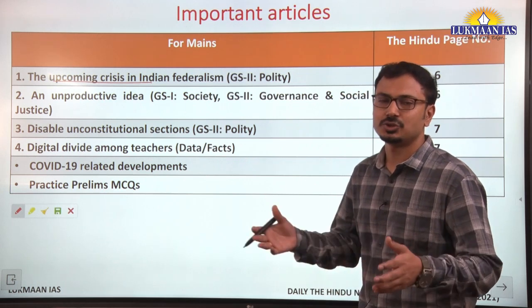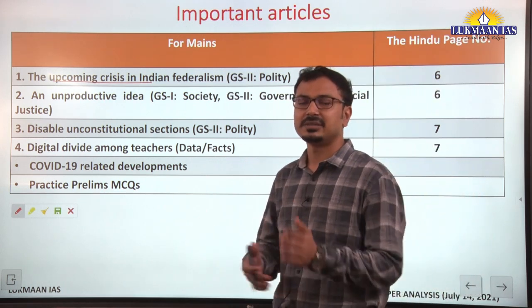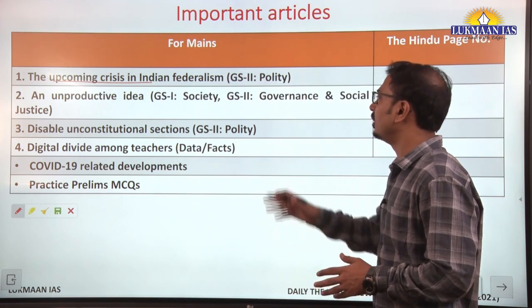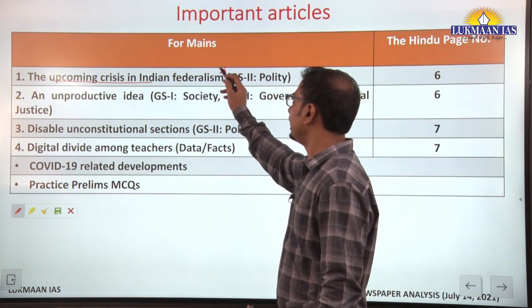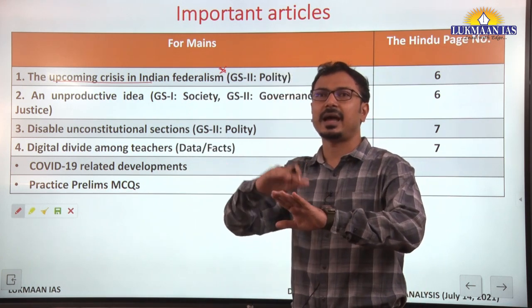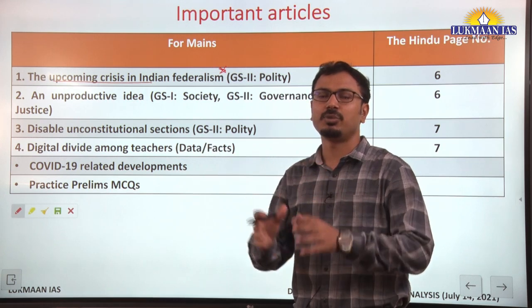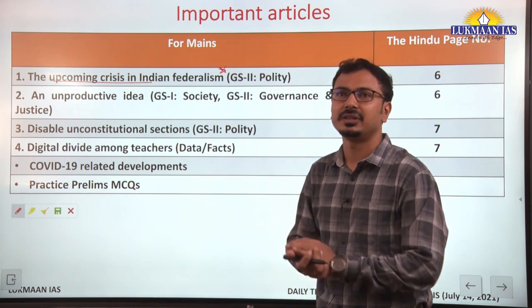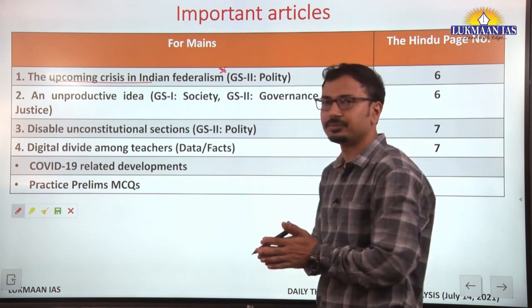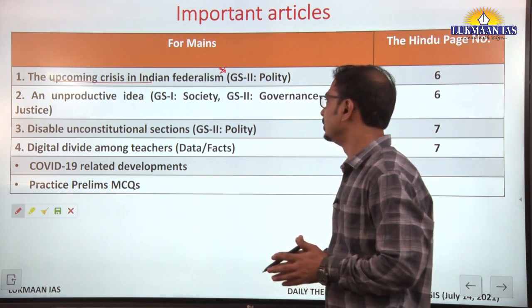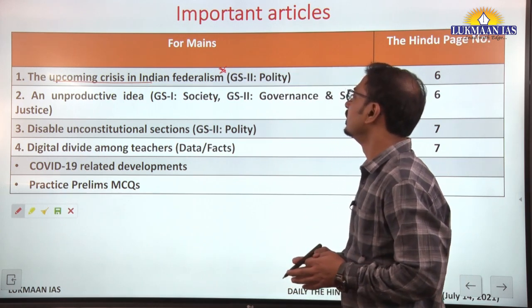So what are the constitutional provisions? The amendments earlier, the 42nd and 84th amendment, all these things we are going to discuss, and the issues related to the conflict between democracy and federalism. These two important aspects of the Indian constitution, how they are in conflict with each other on this particular issue. So, polity paper, GS2 paper of your syllabus.